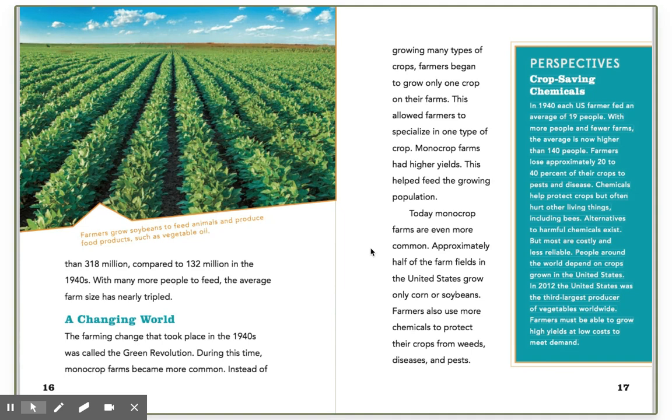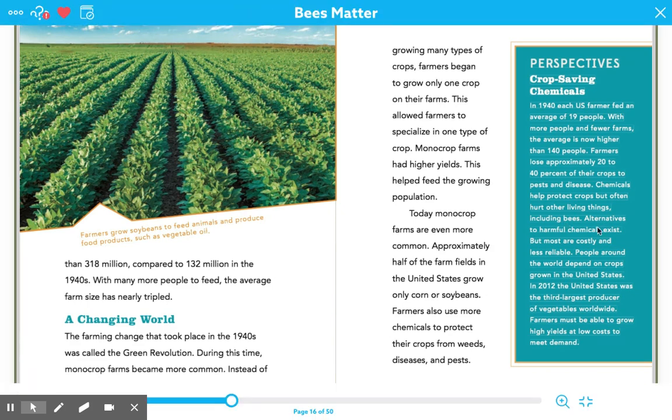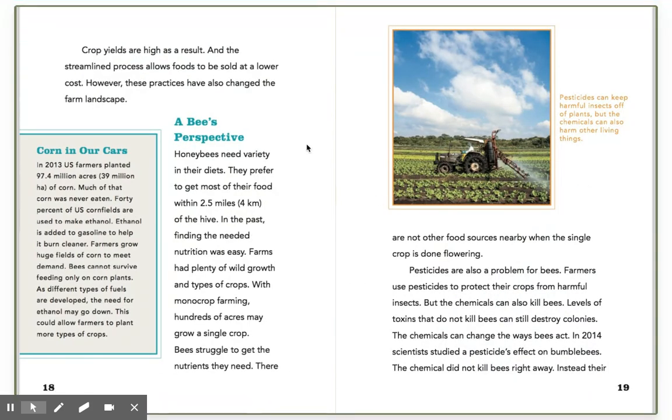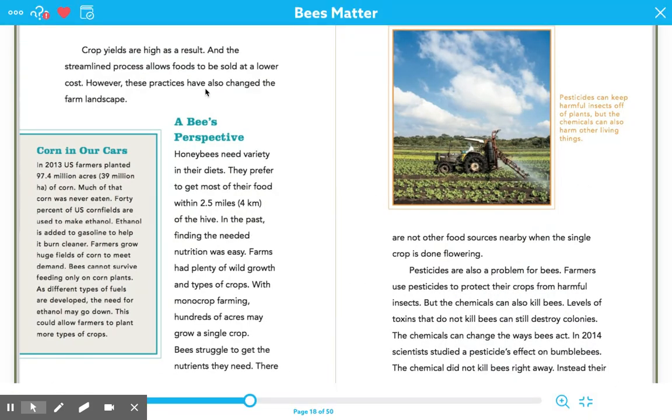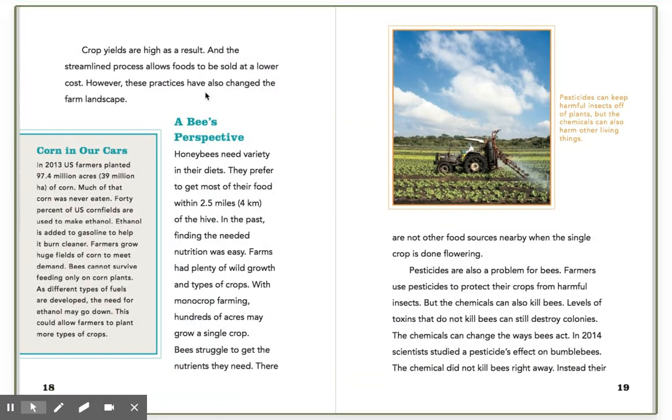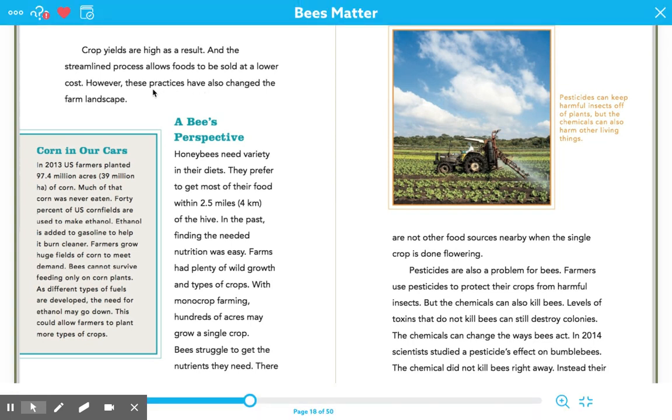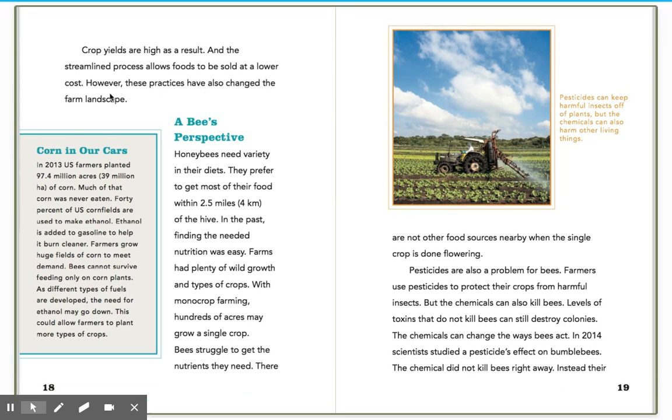Approximately half of the farm fields in the United States grow only corn or soybeans. Farmers also use more chemicals to protect their crops from weeds, diseases, and pests. Crop yields are high as a result, and the streamlined process allows foods to be sold at a lower cost. However, these practices have also changed the farm landscape.